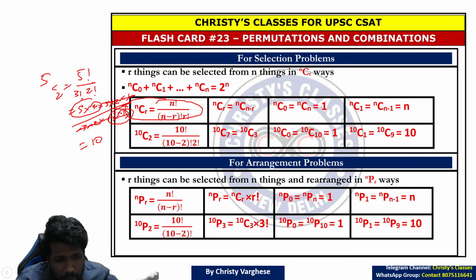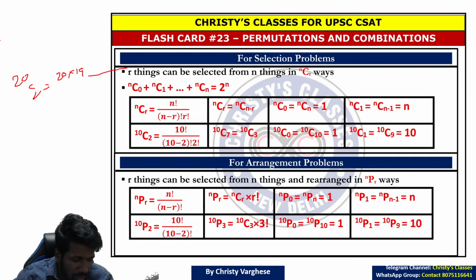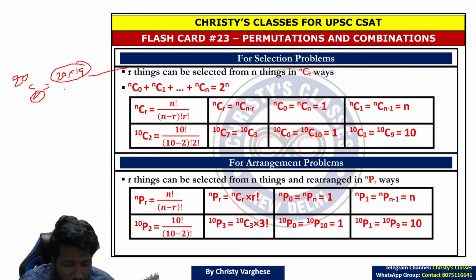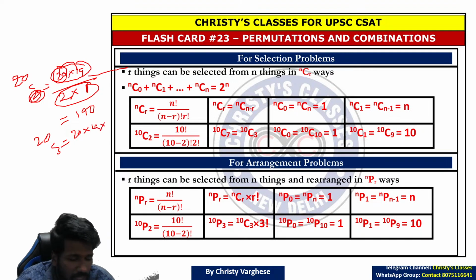But a shortcut way of doing this is, listen very carefully. If it is say 20C2, you just have to write 20 into 19 because remaining numbers will cancel for sure. As it is 2 in the bottom, you write 2 numbers from 20 in decreasing order, and from 2 in decreasing order 2 numbers. That is 20 into 19 by 2. That is 190.